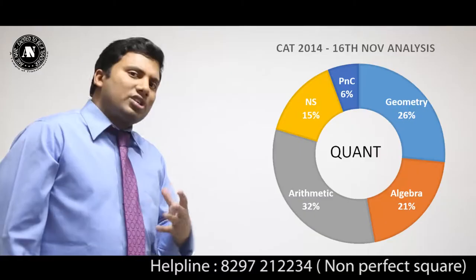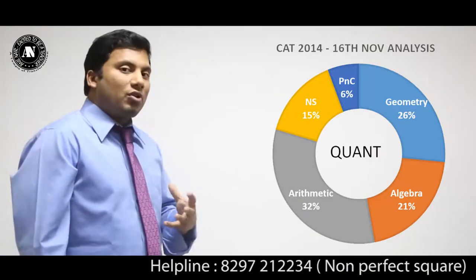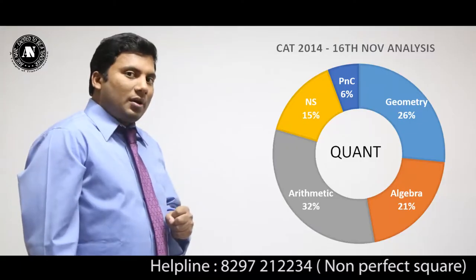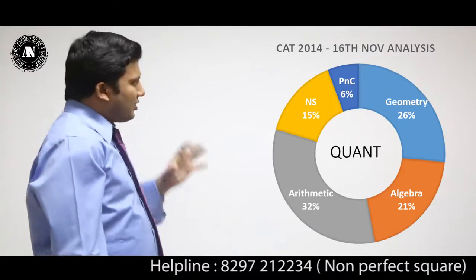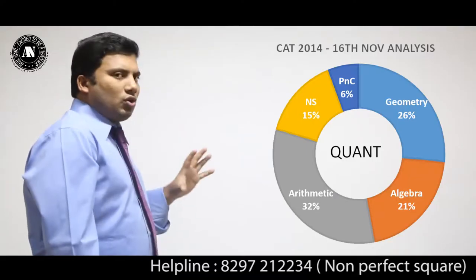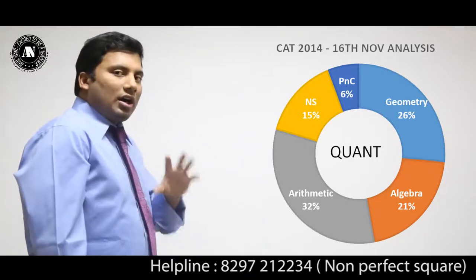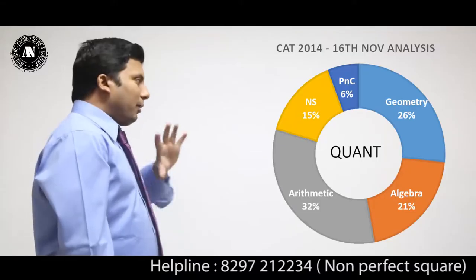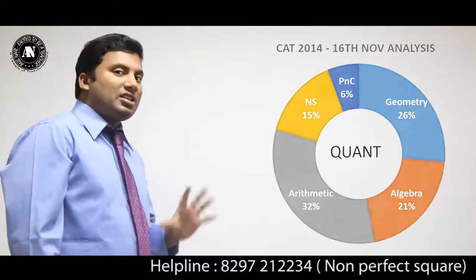In PNC, there were 1 or 2 questions from probability. Probability questions resurfaced again after 1 or 2 years. PNC, total 6%. From this pie chart, one thing is very clear: any student who is good in arithmetic, geometry and algebra can probably take close to 80% of the questions.